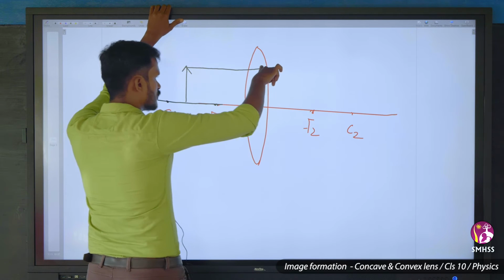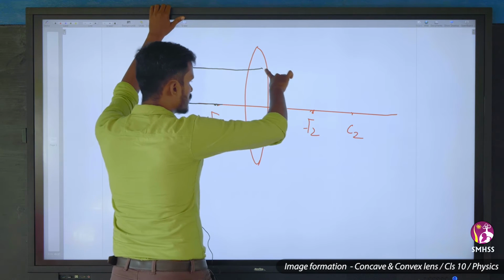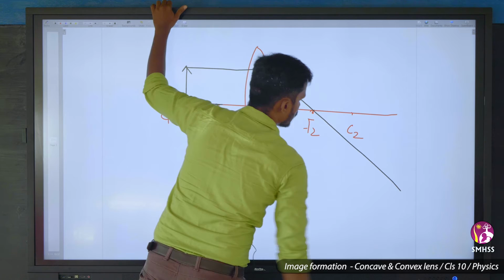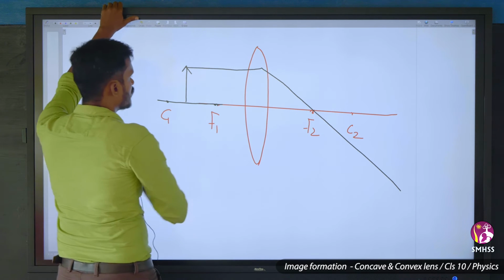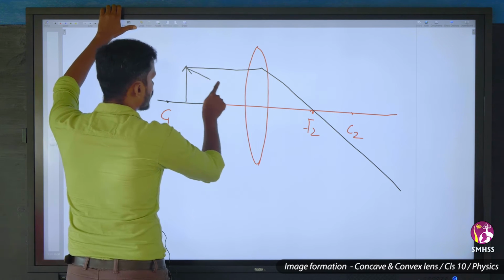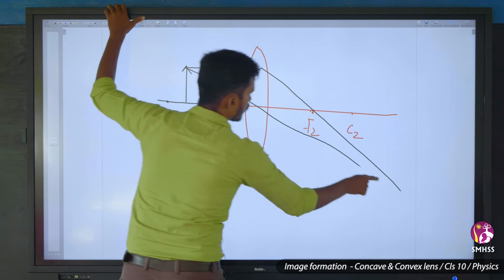Any ray passing parallel to the principal axis, after refraction, will go through the principal focus. And the other rule is passing through the optic center. Any ray passing through the optic center will go straight.